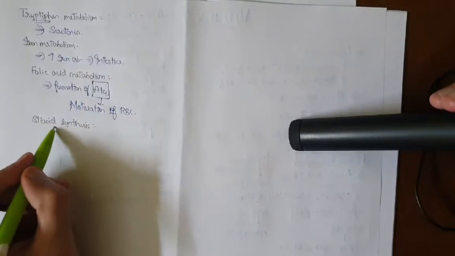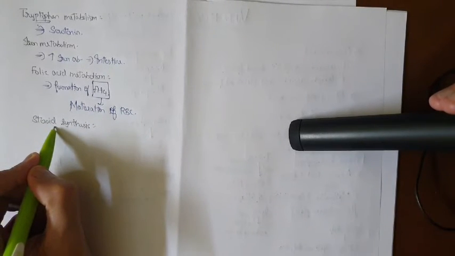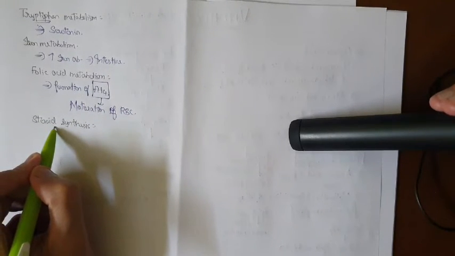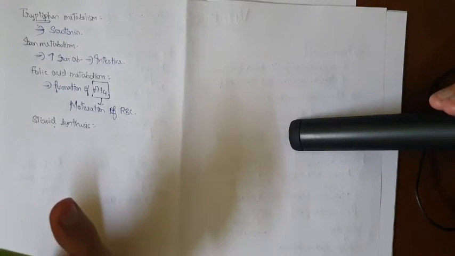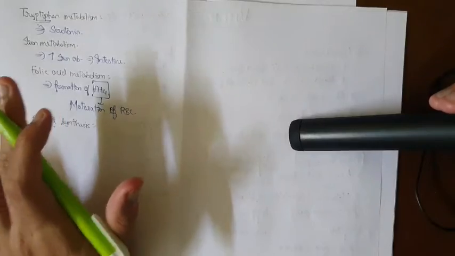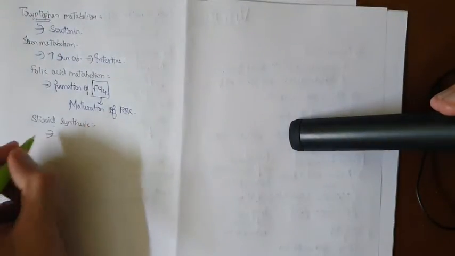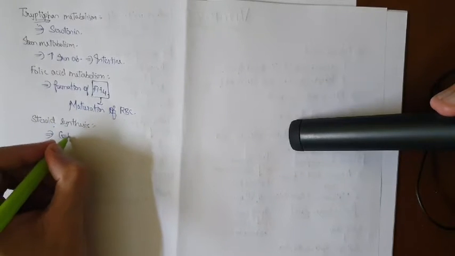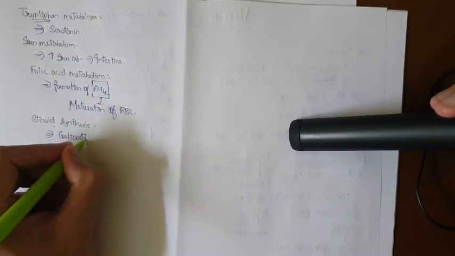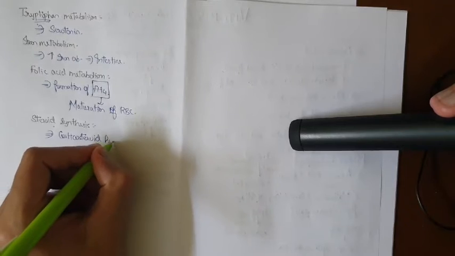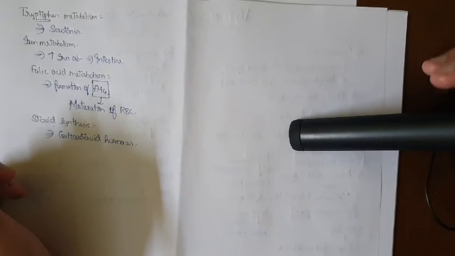Okay, so here in steroid synthesis, what happens is, we already discussed that the adrenal gland is possessing a high level of ascorbic acid. So here the ascorbic acid, it is necessary for the hydroxylation reaction for the synthesis of corticosteroid hormones. Okay, this alone you write down.